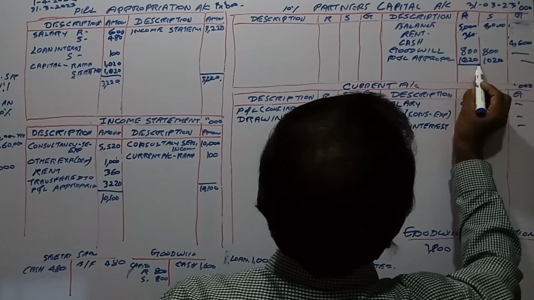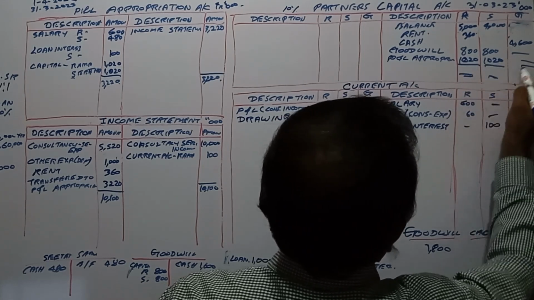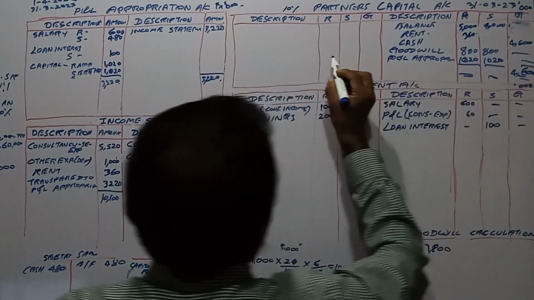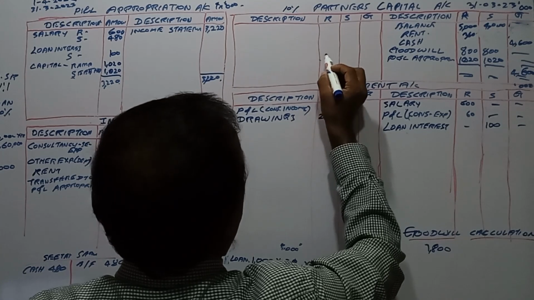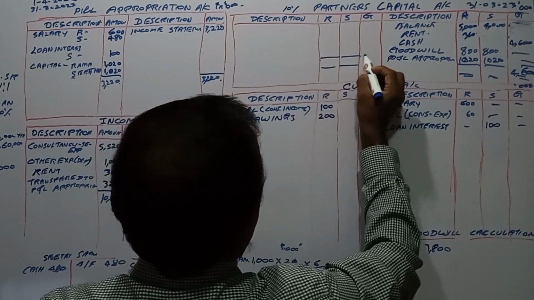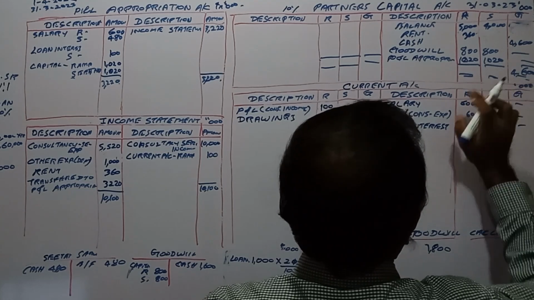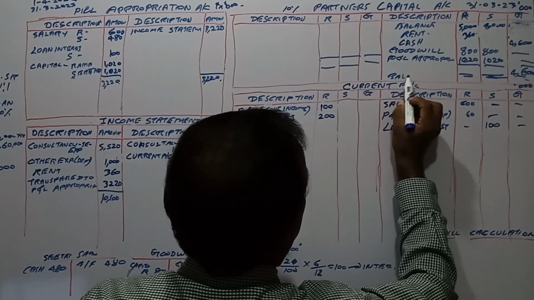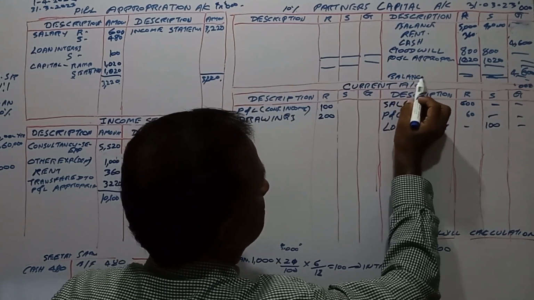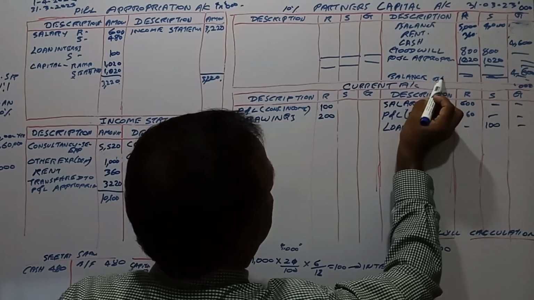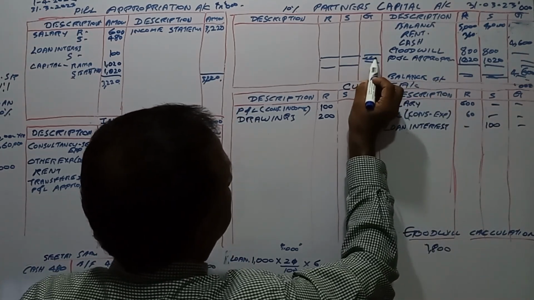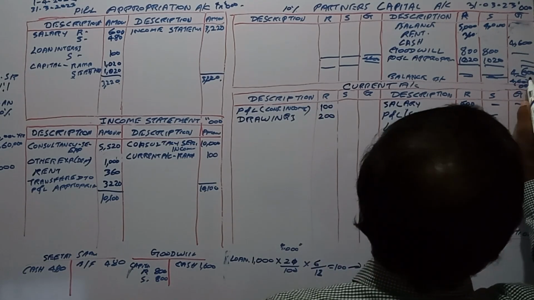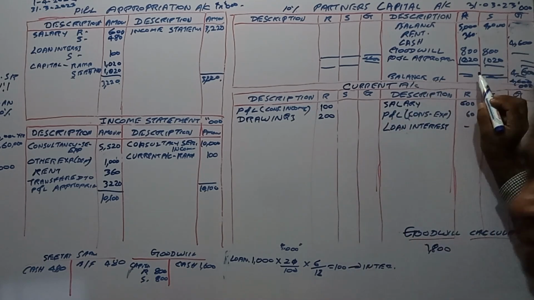We'll balance it. 4,600,000. Balance brought forward, 4,600,000. This is how much?